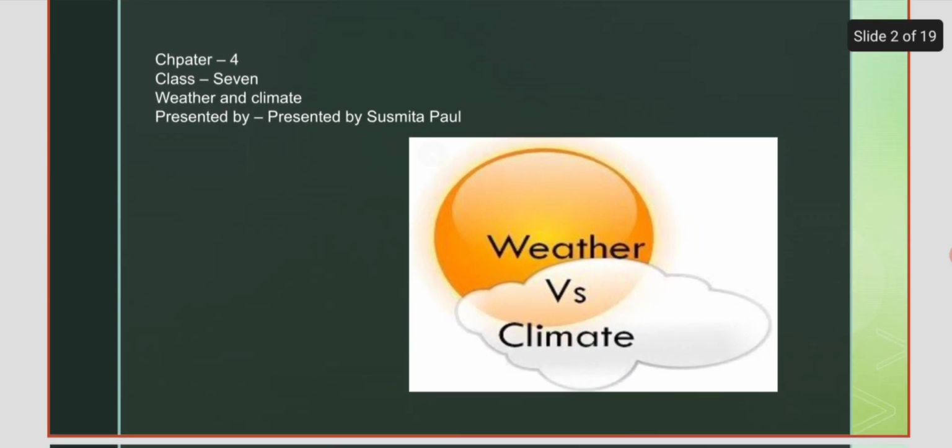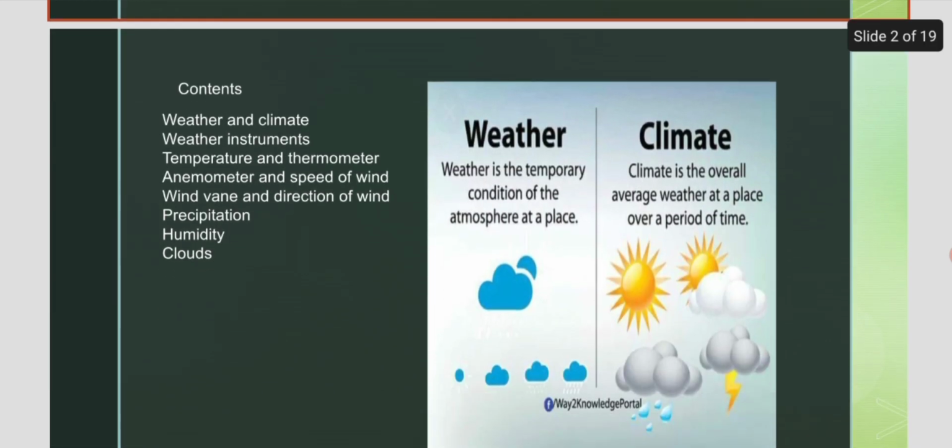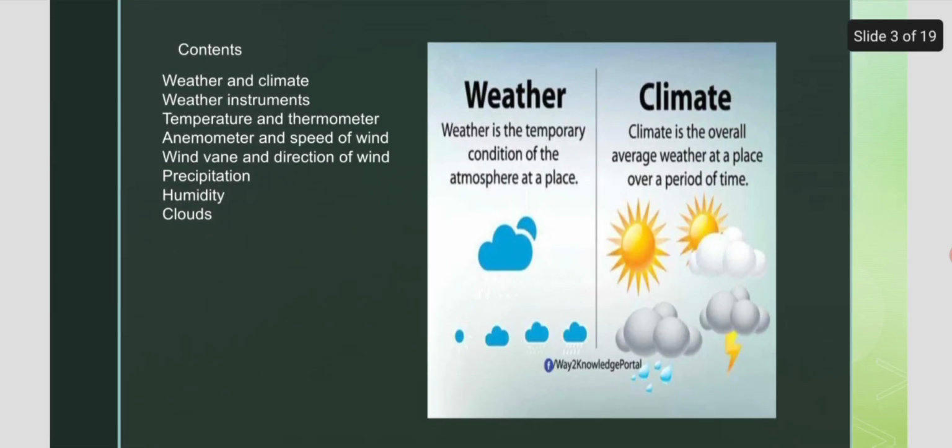Today I am going to discuss your fourth chapter of geography, weather and climate. In my first slide, I represent the content portion of this chapter. First, weather and climate. Second, different weathering instruments. Next, temperature and thermometer. Then, speed of wind and anemometer. Next, direction of wind and wind vane. Next, precipitation, humidity and climates.